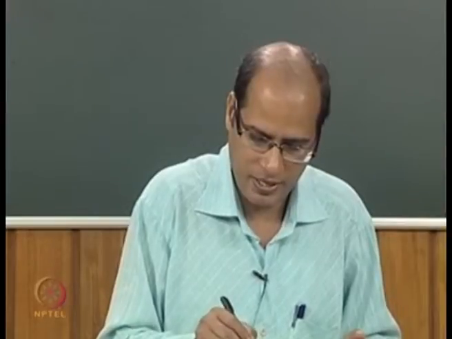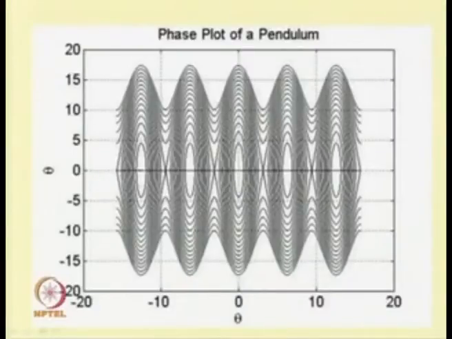Here also, in case of the pendulum, we have periodic solutions in between these homoclinic orbits. So, these are the several homoclinic orbits. In between these homoclinic orbits we have infinite sets of periodic orbits.